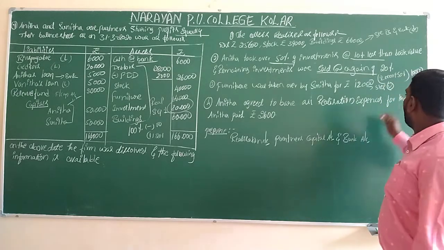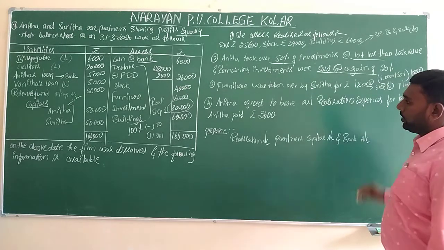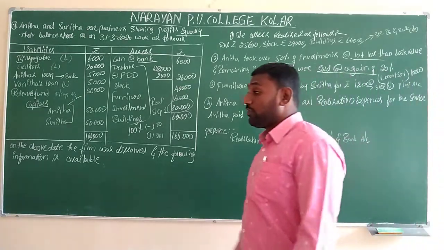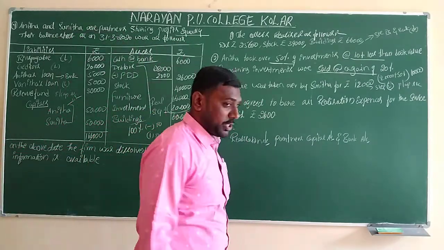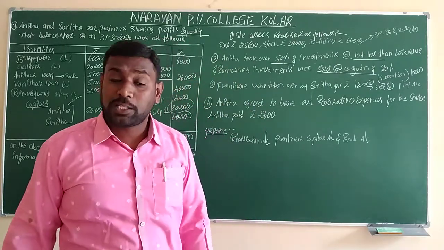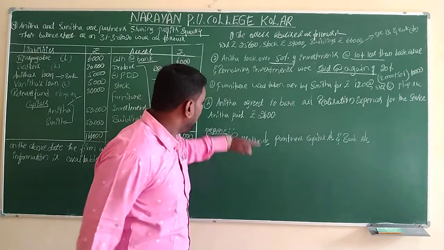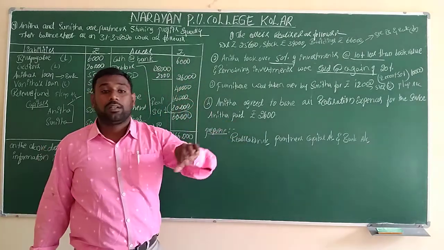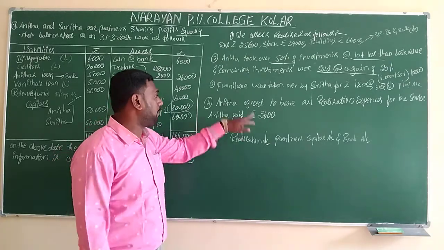Step number 5 and it will come to the partner's capital account. And this one is the new adjustment for you people. Anita agrees to bear all the realization expenses. In the entire previous 6 videos, I explained that all the realization expenses were paid by the company. But in this situation, the realization expenses will be borne by the partner.